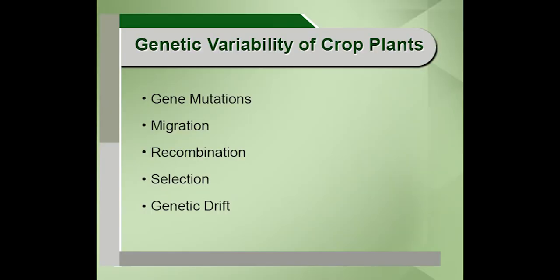And the second important reason for genetic variability is migration. When I say migration, it is a movement of a population or movement of an individual from one population to another. After reaching another population, it starts involving in reproductive activity.